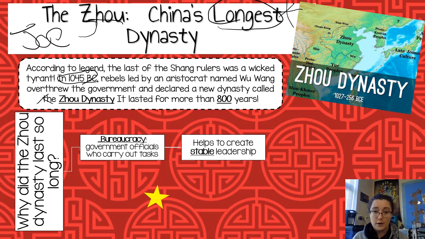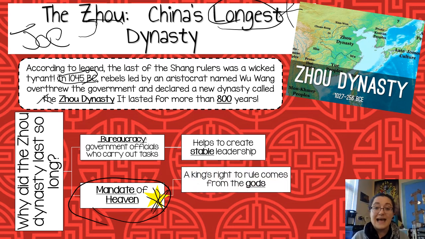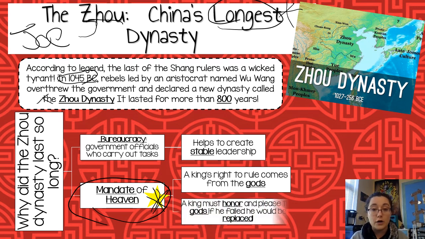There is also a concept called the mandate of heaven, which we're going to look a lot more at in lesson 2, but it's important for you to know that this is important. So circle this, star this, okay? The idea of the mandate of heaven is that a king's right to rule comes from the god. It's their mandate. It's what they say is mandatory or required. And that a king must honor or please the gods. And if you failed that, you would be replaced. So dynasties wanted to make sure that they did the right thing because they didn't want to be replaced.